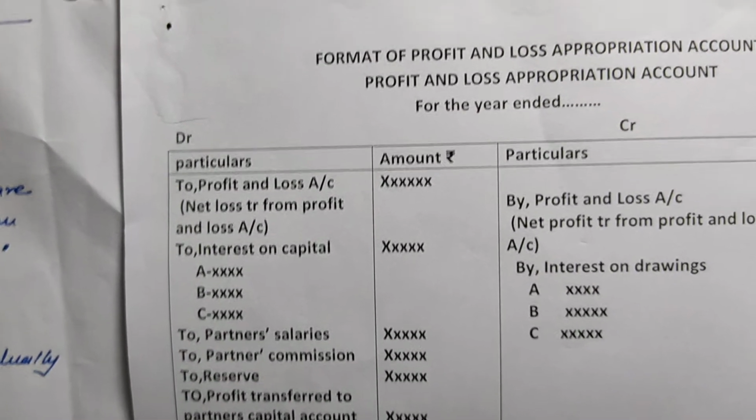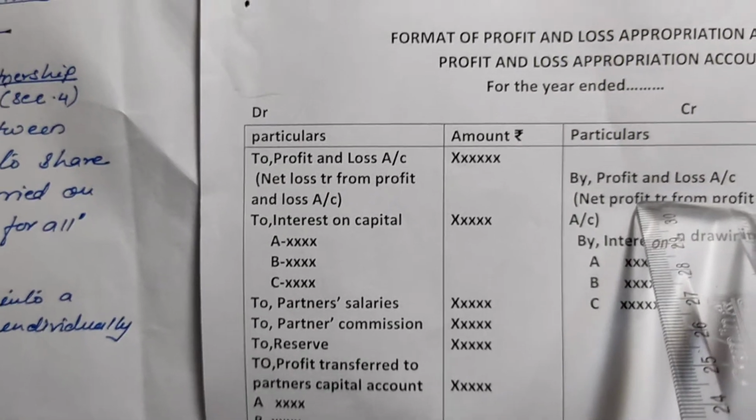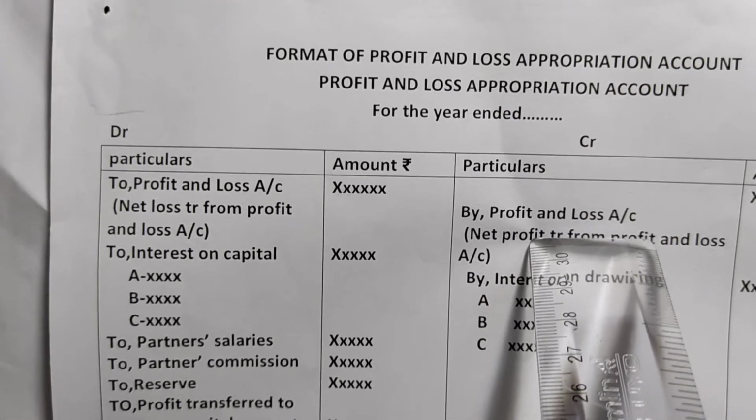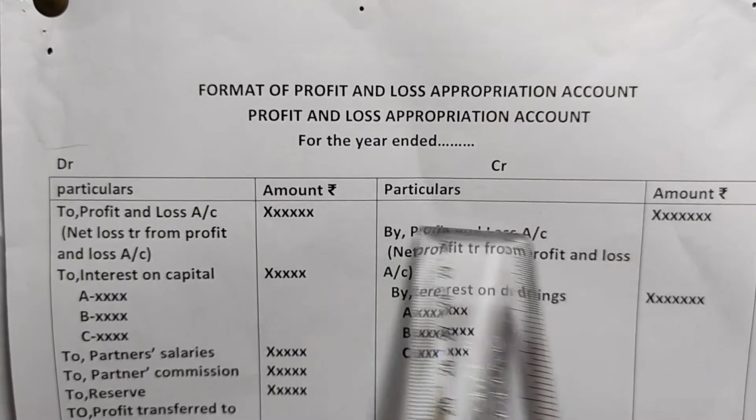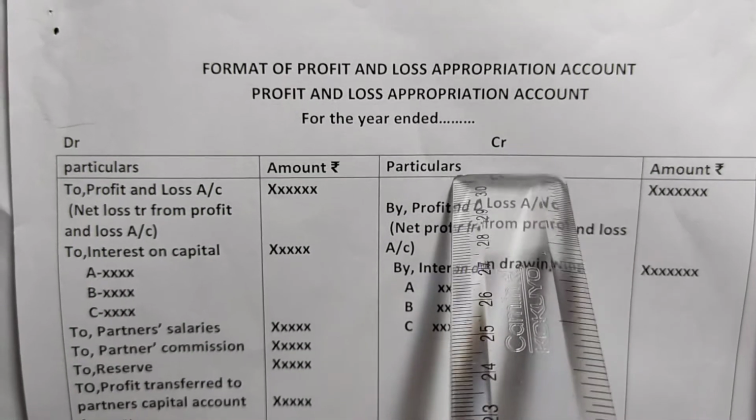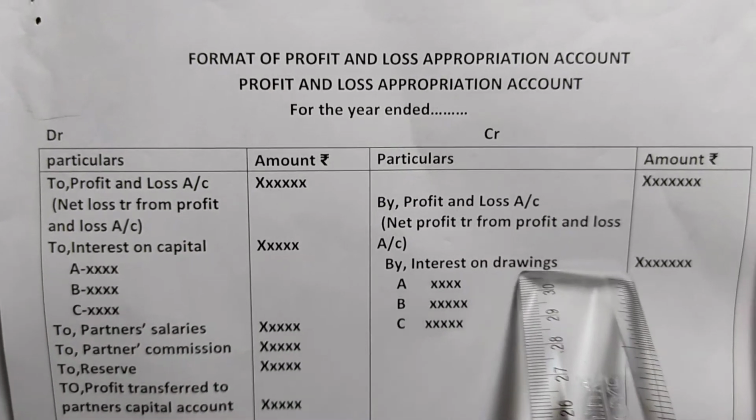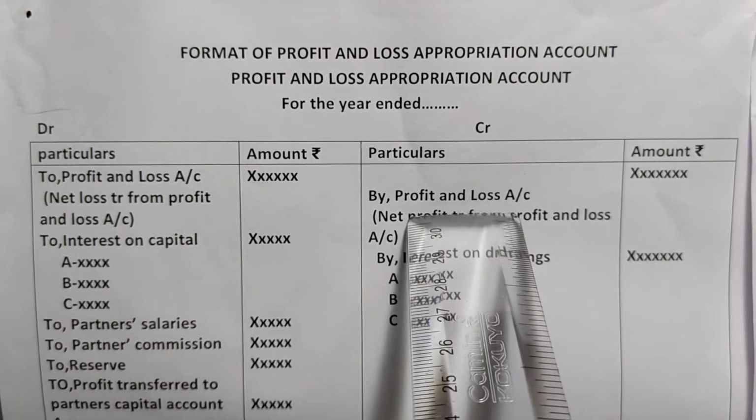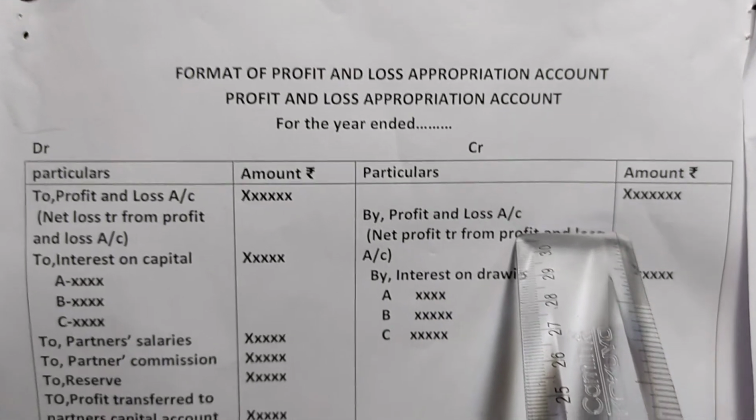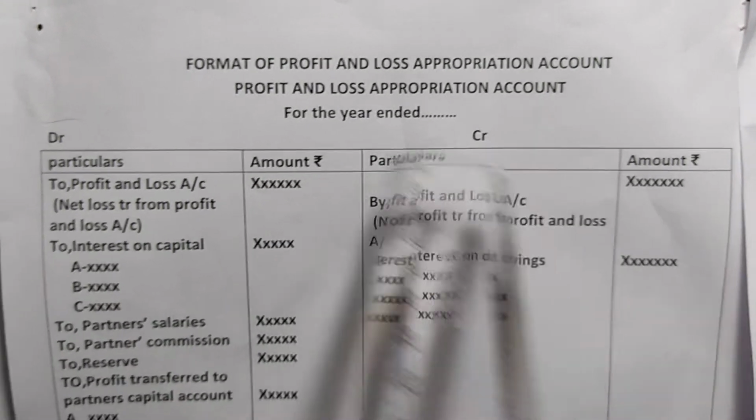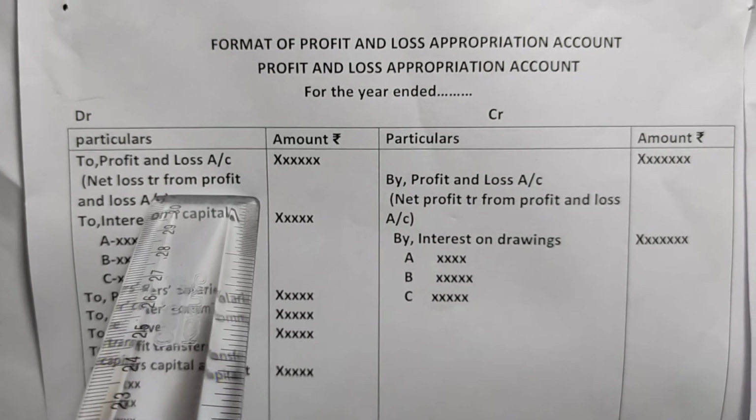Okay. So the net profit which the firm earns, in case of partnership, from the final account will be transferred to the P&L appropriation account. And that will be written as by profit and loss account. Since we are transferring from the profit and loss account, we will write by profit and loss account. If it is profit, it will be transferred to the credit side. If it is loss, it will be transferred to the debit side.